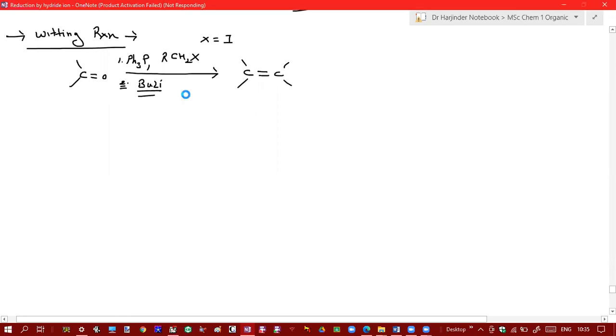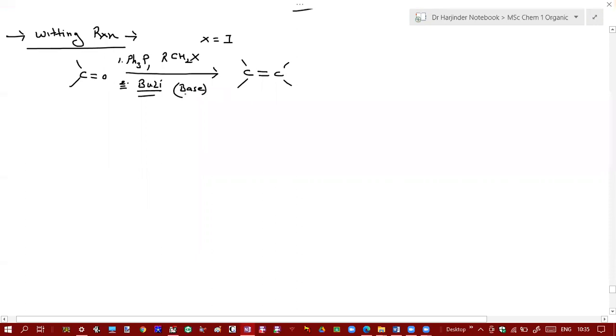So in Wittig reaction, you convert carbonyl group into corresponding alkenes by its reaction with triphenyl phosphine, alkyl halide, and base butyl lithium. So this reaction is known as Wittig reaction. So one portion of this alkene has come from carbonyl group.